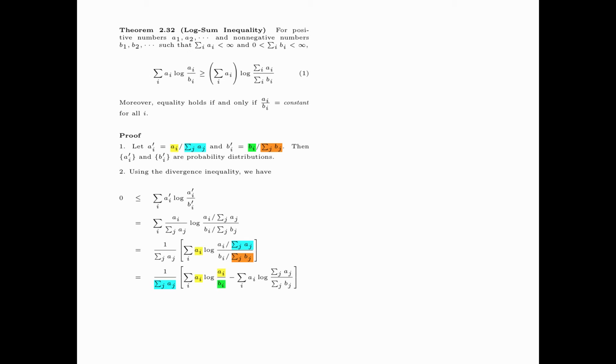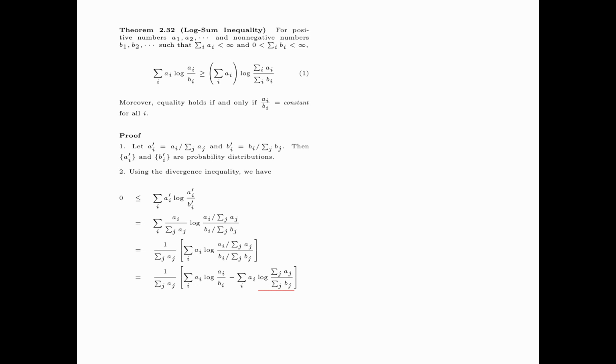The first summation is summation i ai log ai divided by bi. And the second summation is minus summation i ai log summation j aj divided by summation j bj.